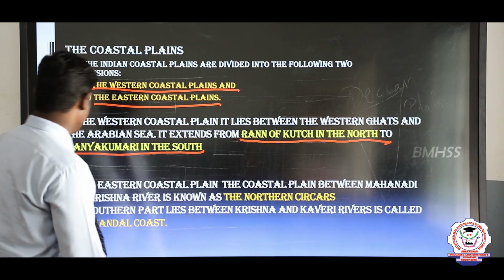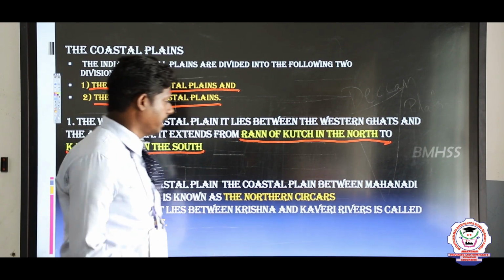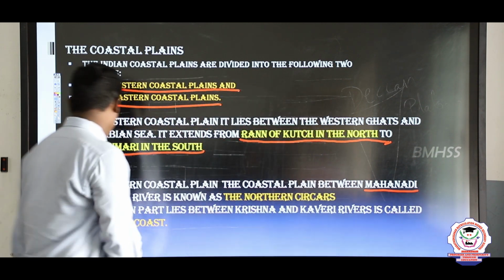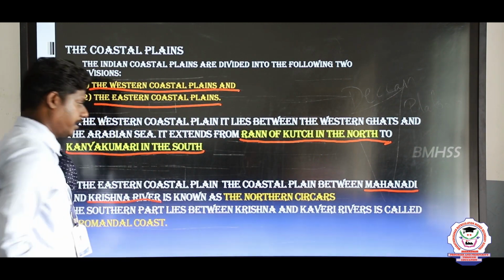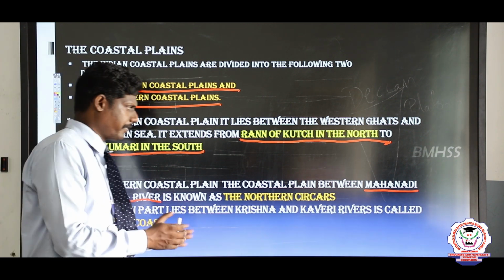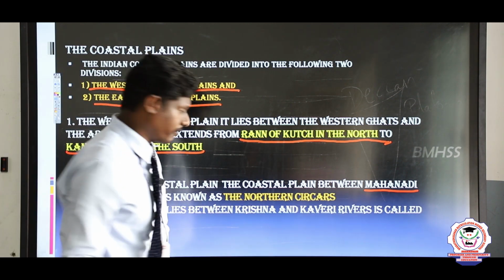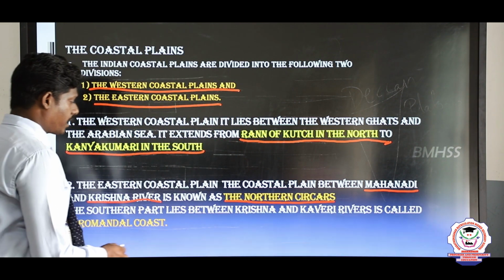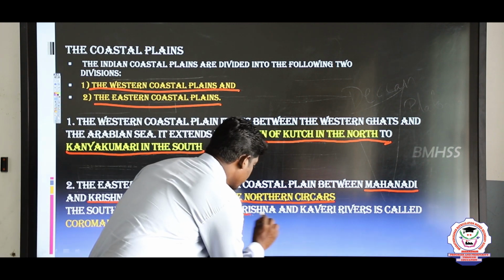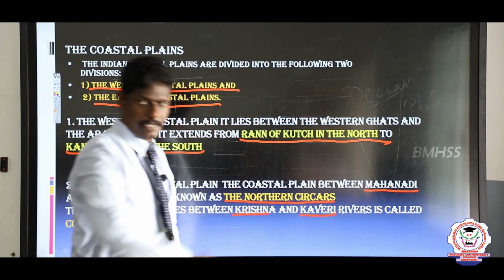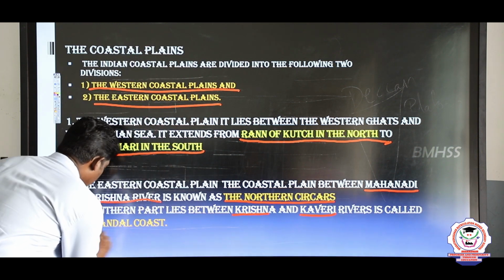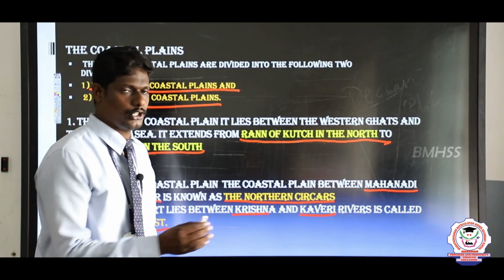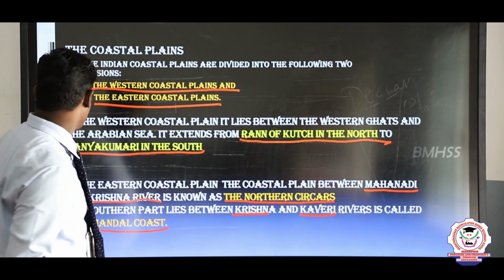Tamil Nadu. And the second part, the Eastern Coastal Plain, is located between the Mahanadi and Krishna rivers. The place located between the Mahanadi and Krishna rivers is called the Northern Circars. And then the southern part lies between the Krishna and Kaveri. That particular place is called the Coromandel Coast, otherwise called Cholamandalam. In Tamil we say Cholamandalam, but in English, Coromandel Coast.